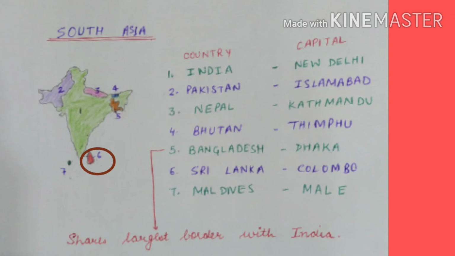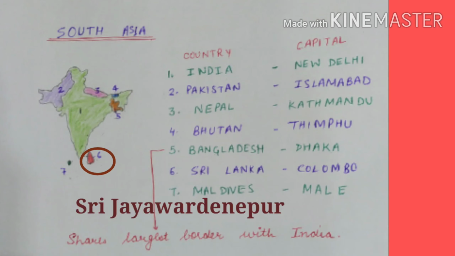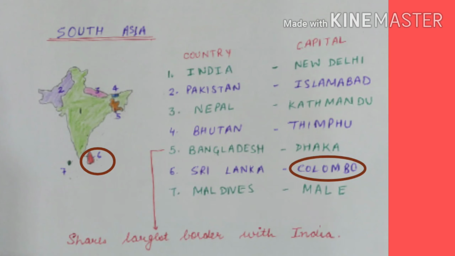Sixth one is Sri Lanka. Sri Lanka has 2 capitals, Sri Jayawardenepura Kotte and Colombo. Sri Jayawardenepura Kotte is the legislative capital of Sri Lanka, and Colombo is the executive and judicial capital of Sri Lanka. It has been done so to reduce the congestion in Colombo and to prevent environmental degradation.